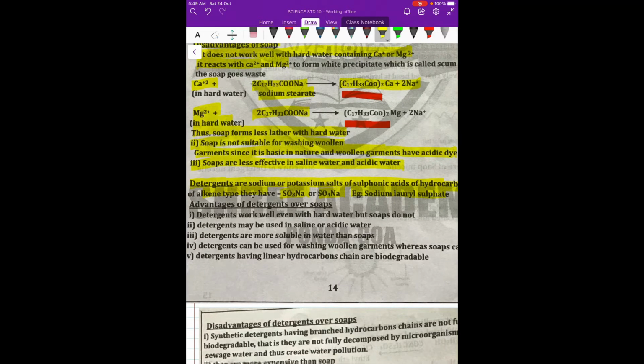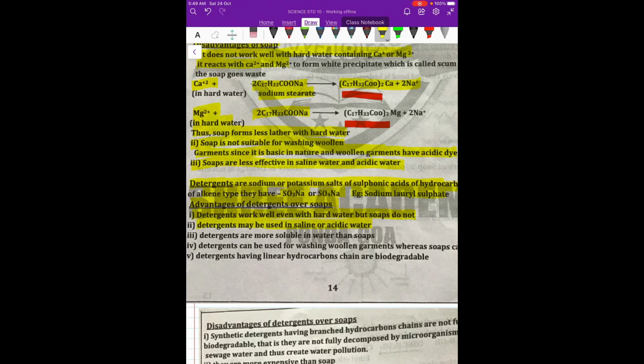We will discuss what are the advantages of detergents over soaps, because they have been designed and formulated for a special cause. So what is that? First, detergents can work even with hard water, whereas we have already seen that soaps do not work with hard water. Second, detergents can also be used in saline or acidic water. So this is of great importance for cleaning purposes.